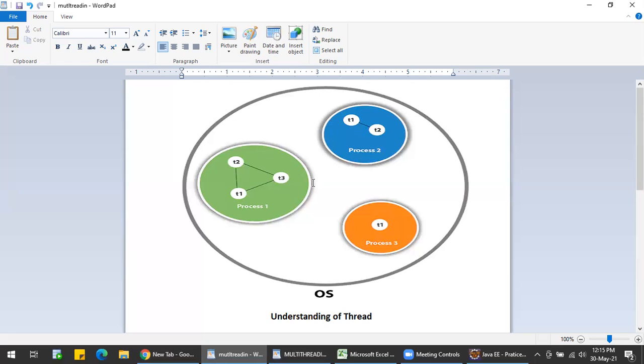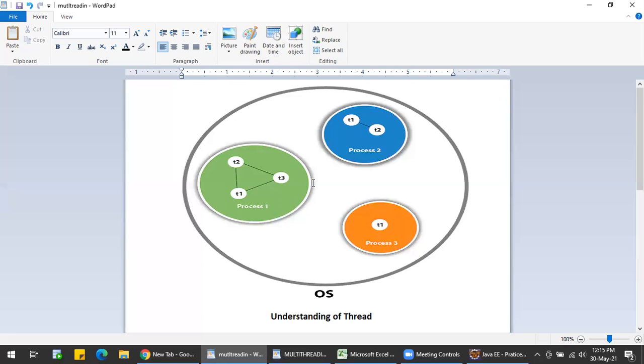These are the differences and advantages between process based and thread based multitasking, which is multi-threading. So now let us understand what a thread is. I hope you understand what thread based multitasking and process based multitasking are. Yes, ma'am. Okay.